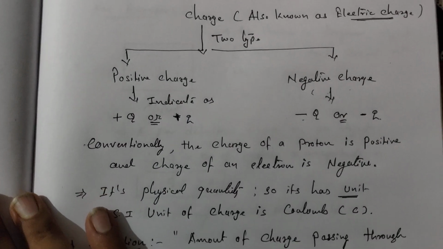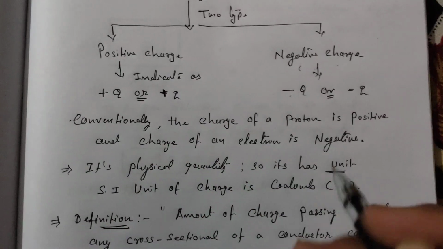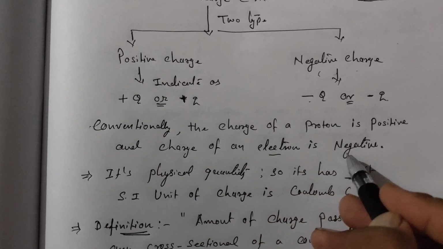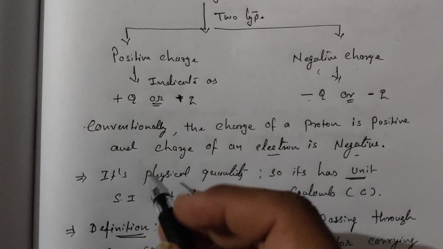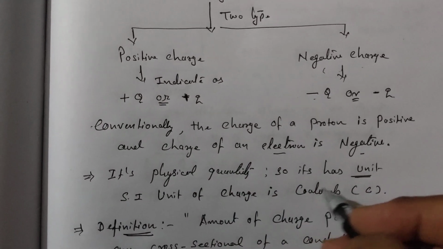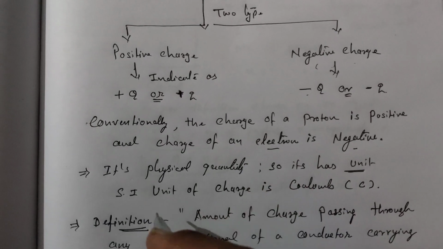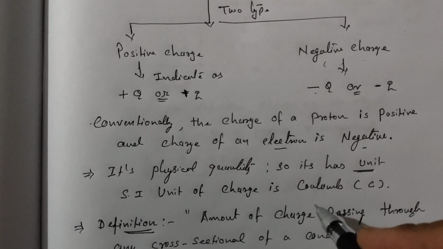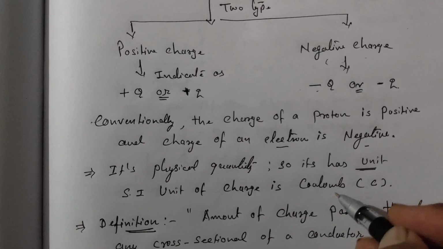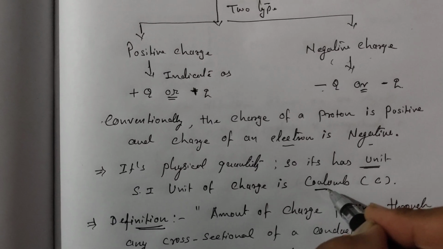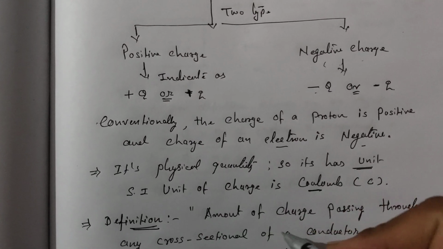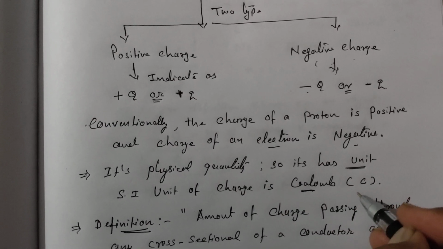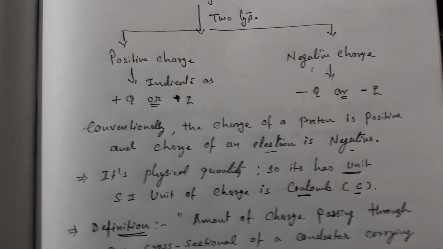Fine. Now conventionally we are considering proton as a positive charge particle and electron is negative charge particle. Fine. Remember, charge is a physical quantity, it means it has a unit. The SI unit basically we are considering in full physics. So unit of charge is coulomb, because he was a scientist and he discovered this charge. So coulomb, in the honor of that scientist, is known as SI unit of charge. Remember, it's a big unit, so we are considering in small quantity only. One more thing, C is a symbol of coulomb.